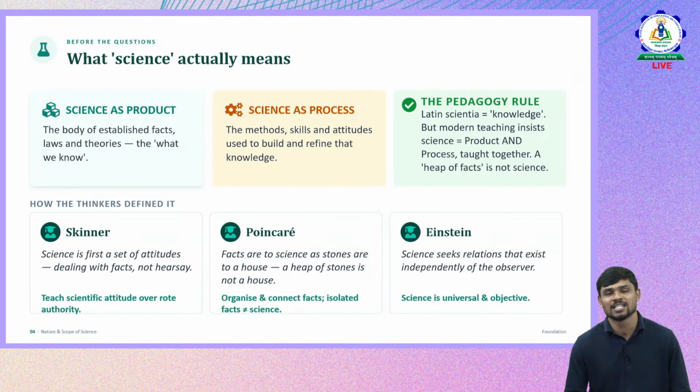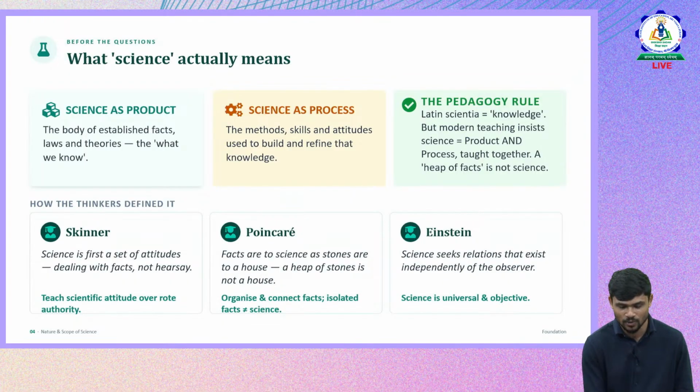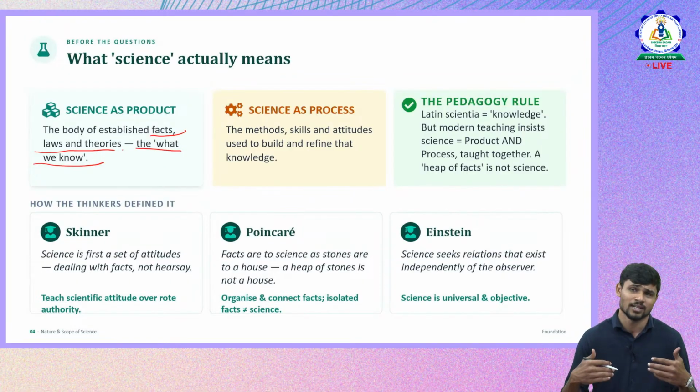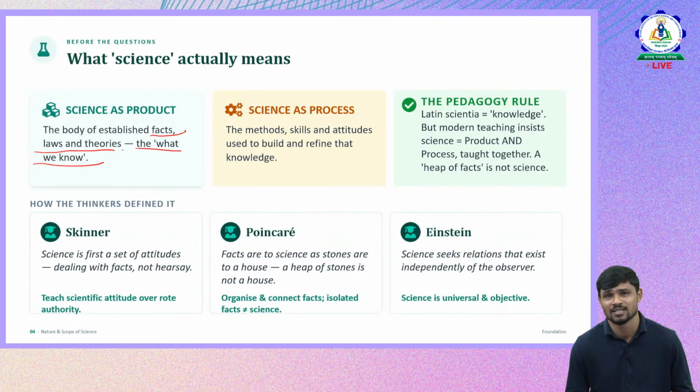So when we see science as a product, what does it have? It has facts. Product in the sense of the knowledge. Science has a knowledge base. What does the knowledge base have? It has facts, it has laws and theories. So what we know is the knowledge that comes under the product. Whatever the knowledge base of science consists of becomes the product. That is why we call it science as product.